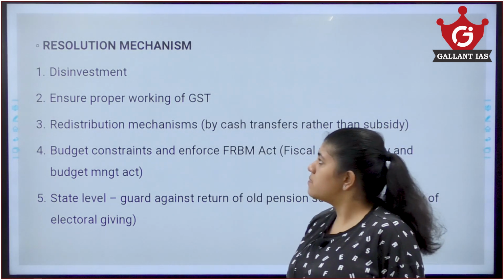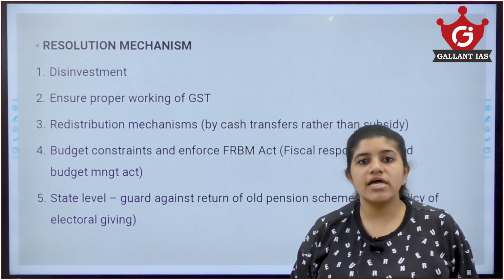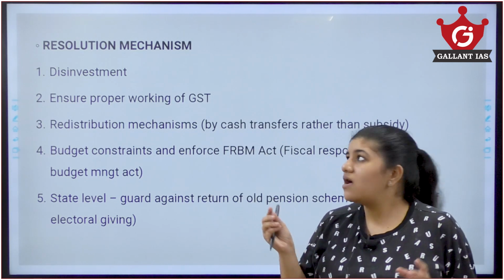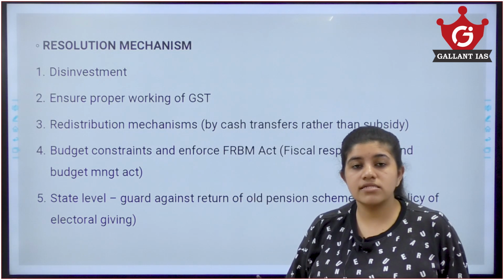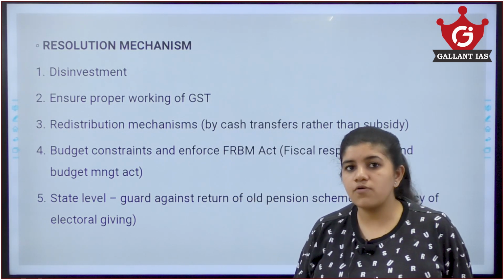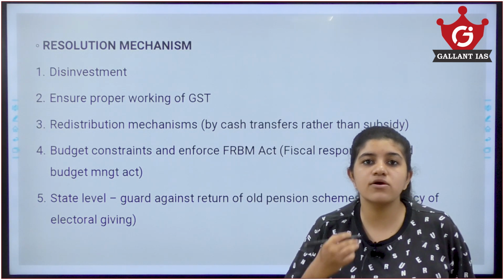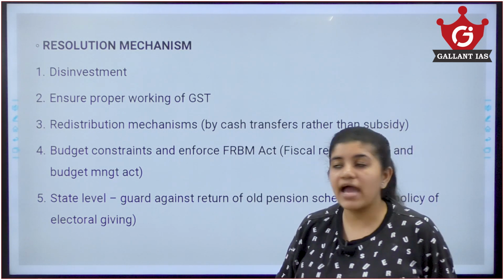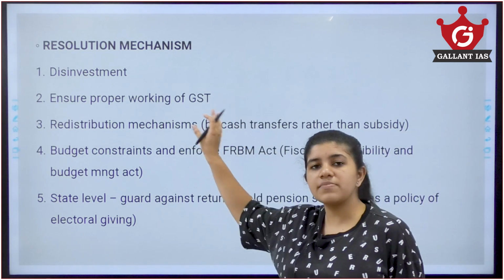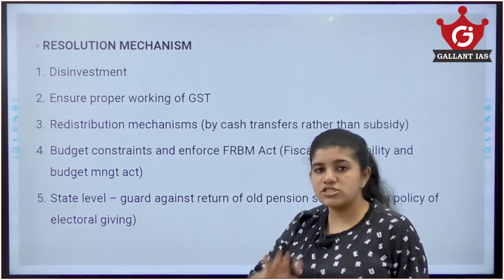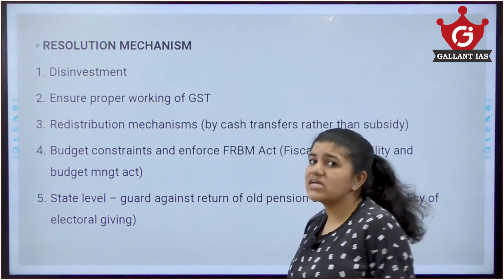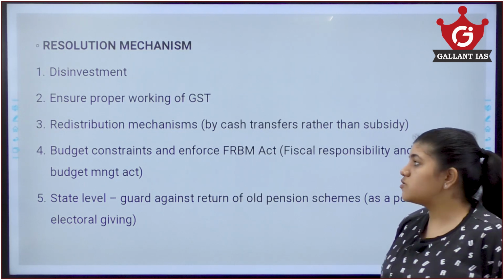Also ensure proper working of GST. We know that GST, while being introduced, was a very complex and time-consuming process. With GST now implemented over a lot of years, about 1.4 lakh crore to 1.5 lakh crore revenue comes from GST alone now. But there are still some complaints and issues with the GST which need to be properly resolved. Also, a redistribution mechanism by cash transfer rather than subsidies to people.